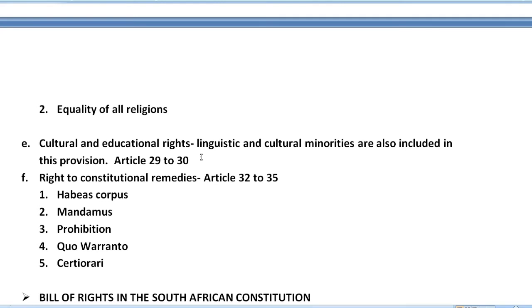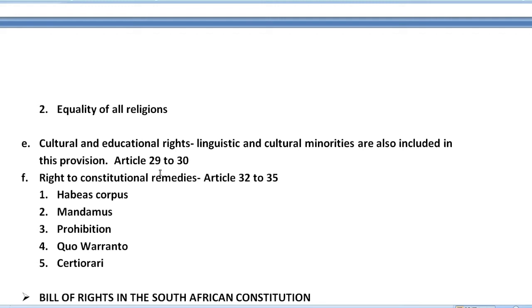Of course, in the country, some cultural minorities also live on the basis of language in our country. So on the basis of them, we are also providing some cultural and educational rights to them, so that they can protect their culture, they can conserve their culture and education, their local languages. This we have under Articles 29 to 30.